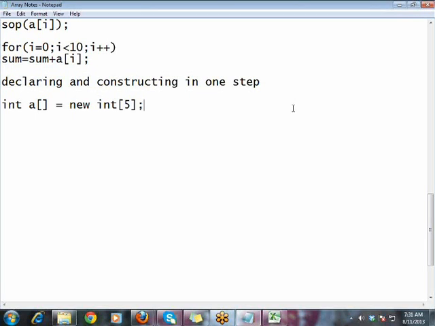And one more thing you can do is initialization. What is initialization? For example, if you have a single variable, at the time of declaring the variable you can decide the value. This is initialization. But after declaring, if we say a equal to 10, that is not initialization, that is assigning. But if you have an array int a, and at the time of declaring the array itself you'd like to initialize some values, then